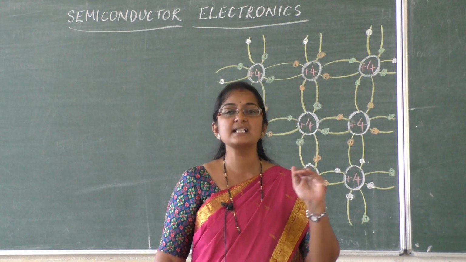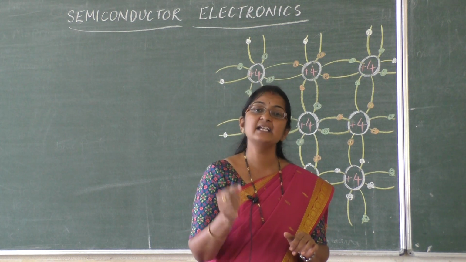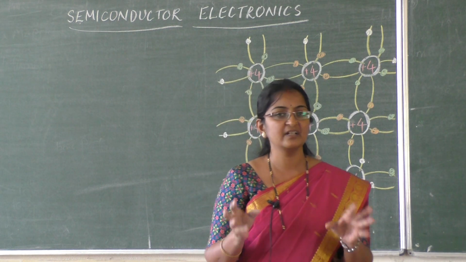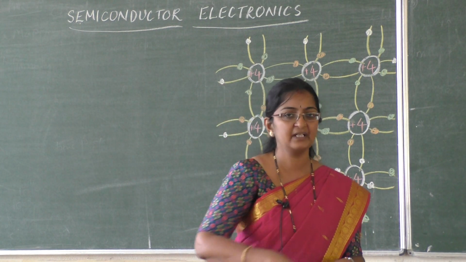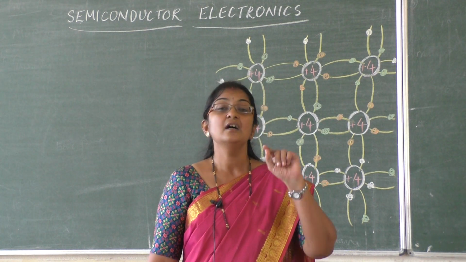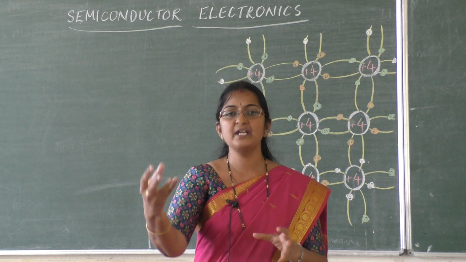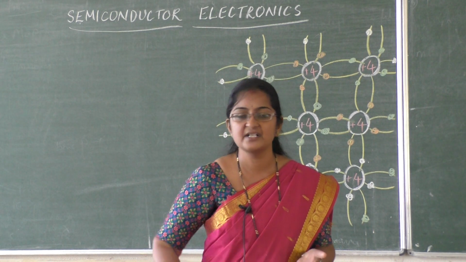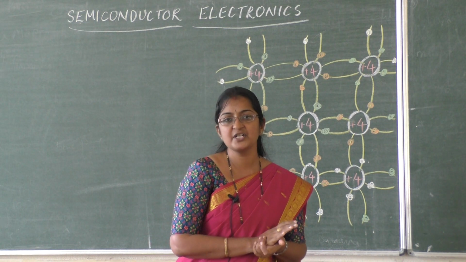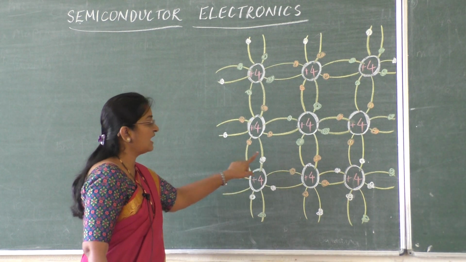One method of increasing the conductivity of a pure semiconductor is by adding impurities. Here, impurities do not mean dust particles. Impurities means atoms of other elements mixed with the pure semiconducting material. Take an intrinsic semiconductor, for example silicon or germanium, with its lattice structure.